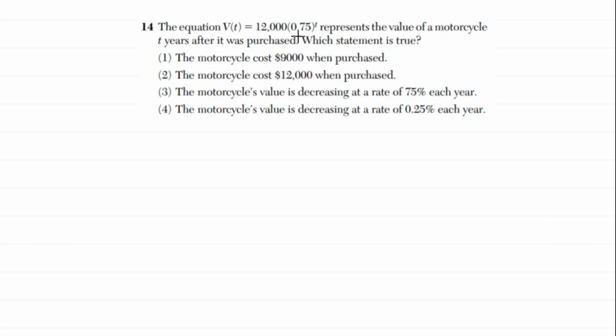What I want you to remember is that in this particular case, imagine the value of a motorcycle. It's actually decreasing after we purchase it. So this is actually represented by exponential decay, which looks like this. In this case, t represents the number of years after it was purchased. And if you remember, a is always the initial value. The initial value in this case for these time problems is almost always when t is equal to 0.